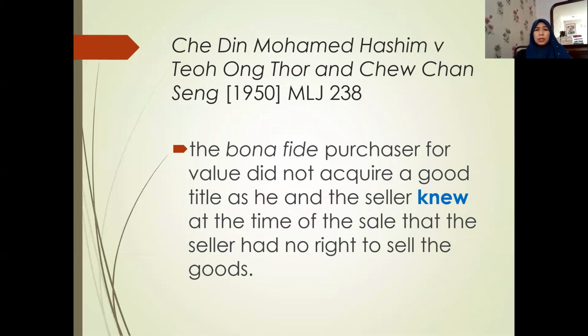This is the rule, the ratio of the case. Chedin Muhammad Hashim, this is a local case, Teo Ong Tor and Chiu Chan Sang, 1950. The court held that the rule that we can extract from the case, the bona fide purchaser for value in that particular case did not acquire a good title. Why? Because he and the seller knew. So the element of knowledge was there. Knew at the time of the sale that the seller had no right to sell the goods. Remember the requirements? Bona fide purchaser for value, yes, you paid, and then without notice. So in this situation, with notice, he knew. That's why he doesn't acquire a good title.